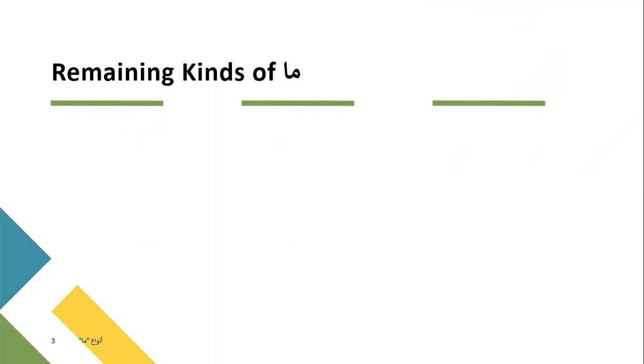Now let's look at other kinds of ma which we have not done yet previously. I'm going to quote examples from Quran mostly, just for the sake of clarity. So there are three more ma, which are ma az-zaida, which means extra. It's not extra, by the way. It does serve a purpose. It adds a stress or emphasis in a sentence. So it's not really extra in that sense. However, you can say that ma az-zaida comes in a sentence which is already complete. So if you remove ma from it, the sentence will still have all the necessary components.